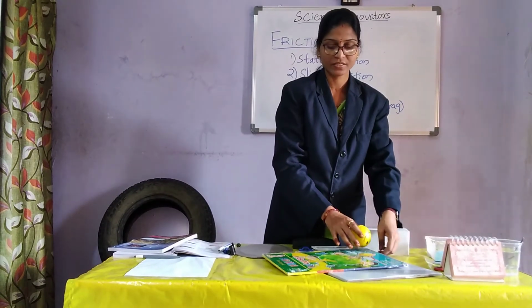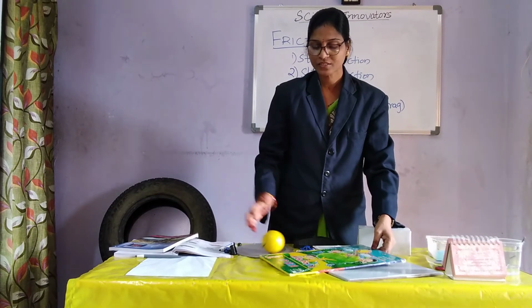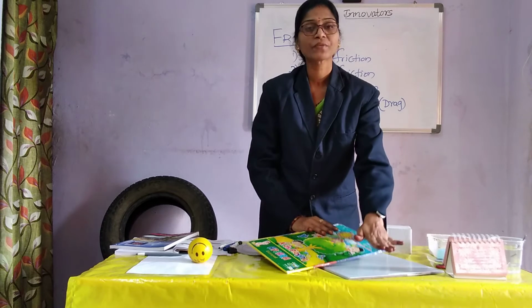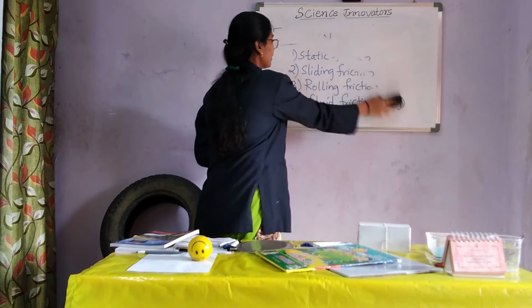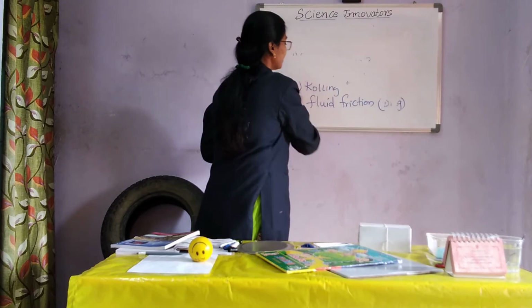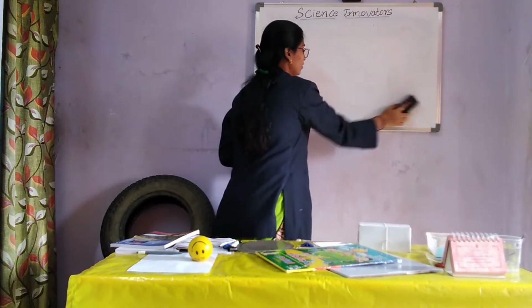But when we take a smooth surface, without applying any force, it starts moving a longer distance compared to the rough surface. So what we can say here is that friction depends upon the surface, whether it is smooth or rough.